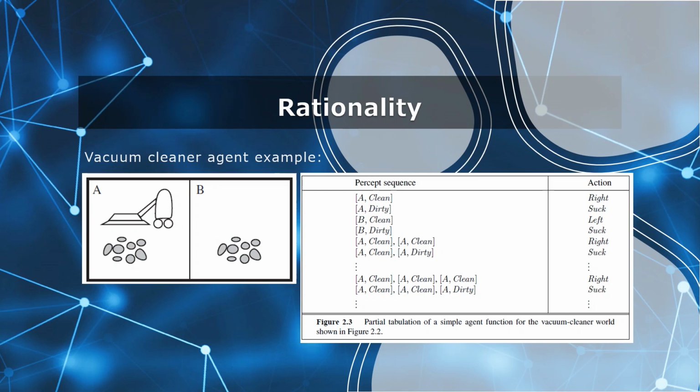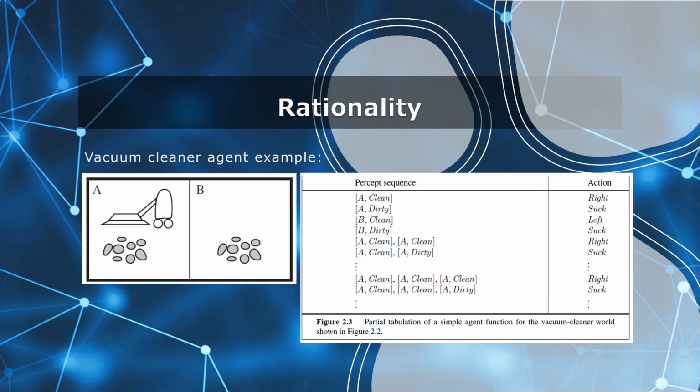The system works in such a way that the agent vacuum moves to a location and is fully capable of knowing what the state of the location is, either clean or dirty. It will clean the area if it's dirty. If it's clean, it will move to the other area. I would like to ask you, what do you think? Is the vacuum cleaner in this case a rational agent or not? You may pause the video and think about it for a minute.